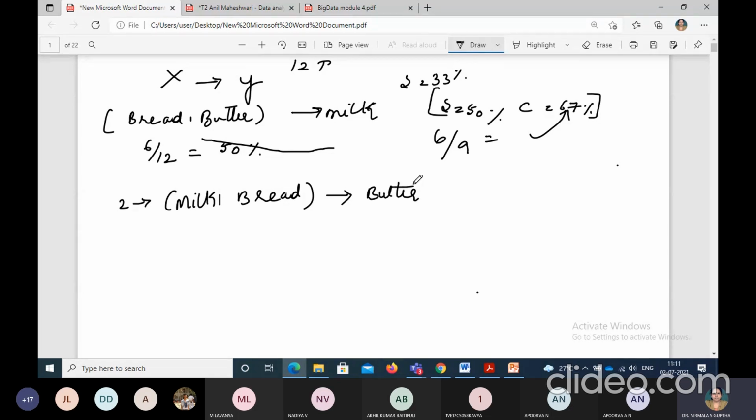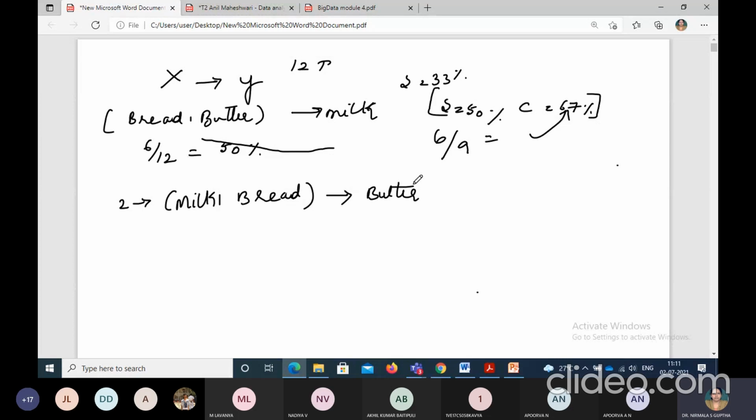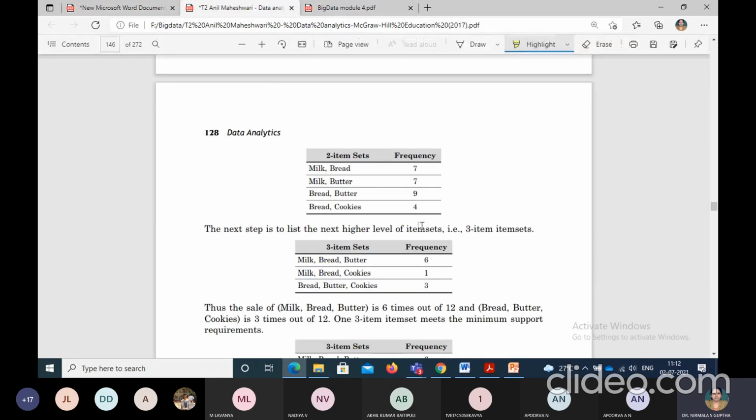Milk, comma, bread gives butter. So now out of 12 transactions, we need to check the occurrence of milk, comma, bread. Milk, comma, bread, how many times is it coming?